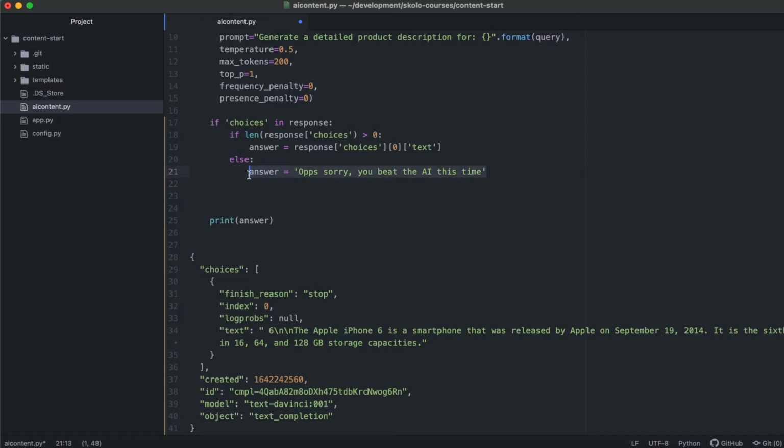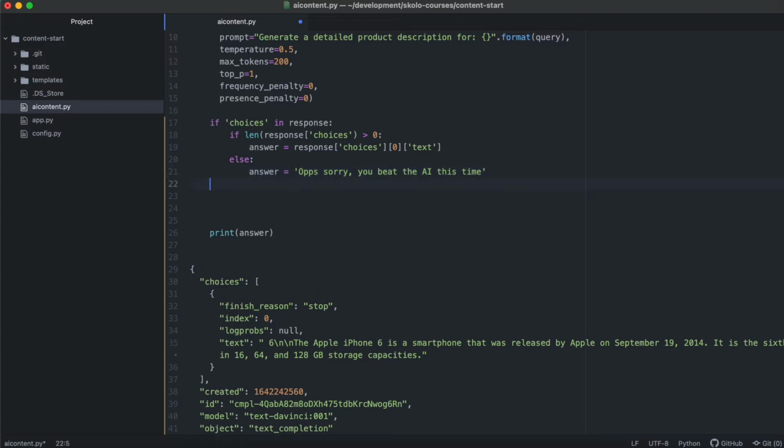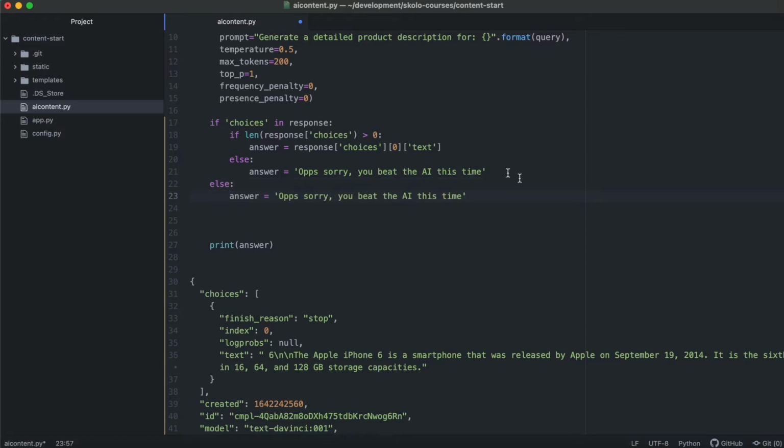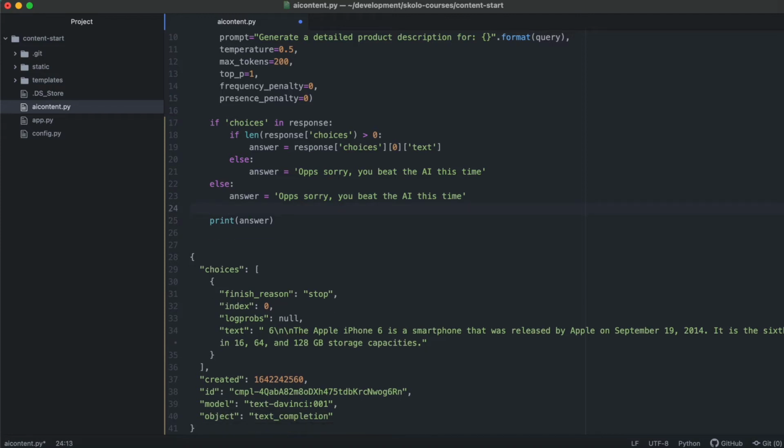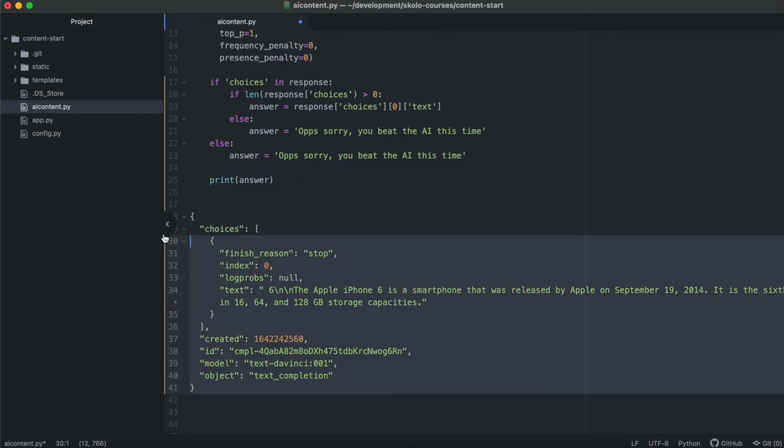So if there's nothing in there, I will put that as well in the else. So if, for example, there's no choices, it will return that answer. If the length is not greater than 0, it will return the same answer. But if it has whatever, the answer will be that, and then we will print the answer. Okay, so then we can run this function again.